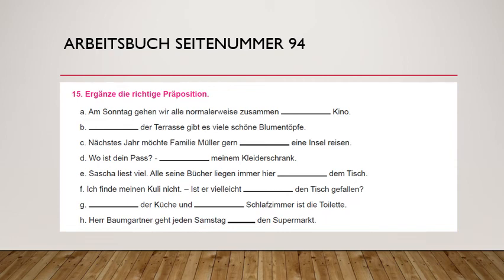Now B. Dash der Terrasse gibt es viele schöne Blumentöpfe. Blumentöpfe is flower pots or flowers, plants. So for terrace, always auf is used, and here the article is already given. So here you are supposed to write only the preposition. Terrace is the horizontal one, so auf is used. So just keep in mind, where the article is already given, you have to write only the preposition. If the article is not given, you need to write article and preposition both. So solve this exercise. Answers we will discuss in our live class.